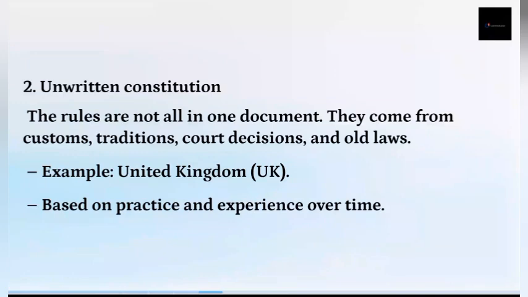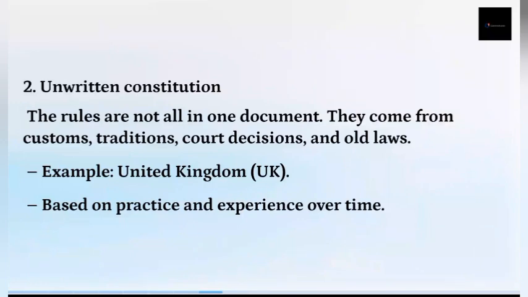So the United Kingdom operates the unwritten constitution, because most of their rules are based on their customs, traditions, court decisions over time, and old laws. They adopt those laws, and based on their practice and experiences over time, all of this shapes their constitution.